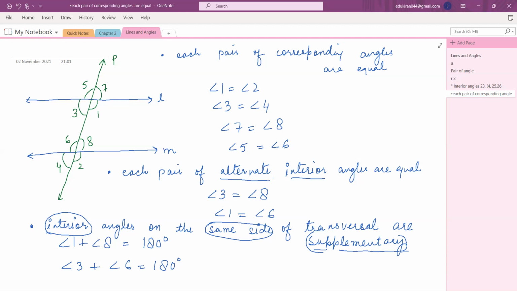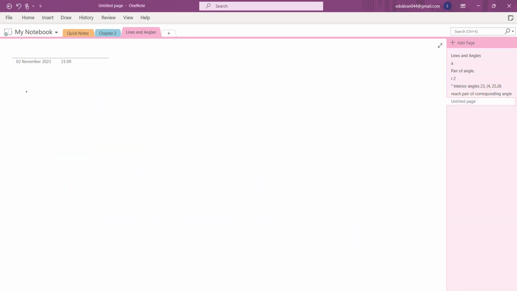Have you written this? Yes, ma'am. Miraj, done? Yes, ma'am. Okay. Now, there is one thing in class 9th which you need to do, called linear pair axiom. First thing, you need to understand this. Please write this heading, linear pair axiom.